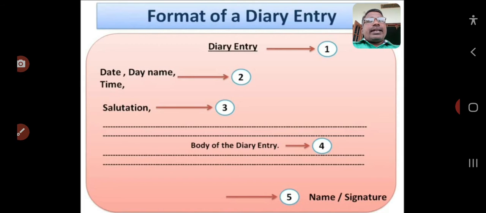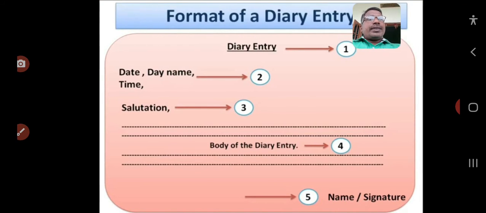Here date, day name and time, each one ends with a comma, and salutation also ends with a comma. In the body of the letter, each sentence ends with a full stop, and sometimes whenever we want to extend our thoughts or experiences or our future plans, we have to divide that with a comma, and every sentence ends with a full stop. At last, at the bottom right, we have to keep our signature.